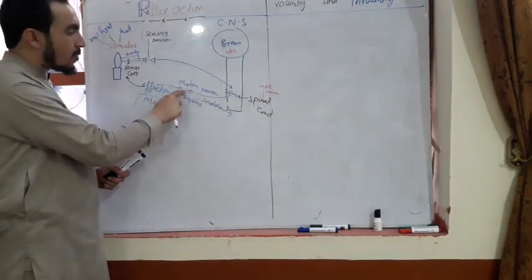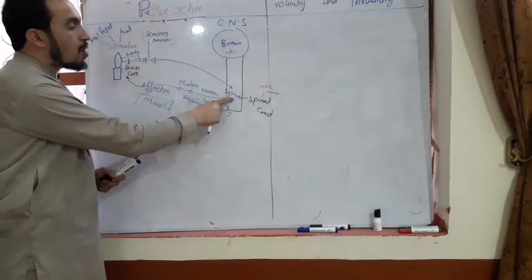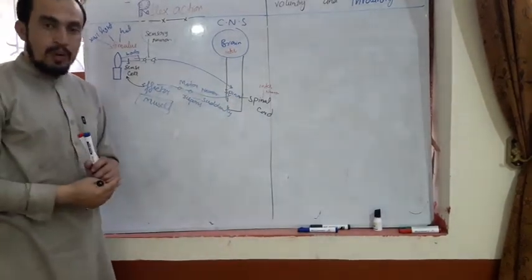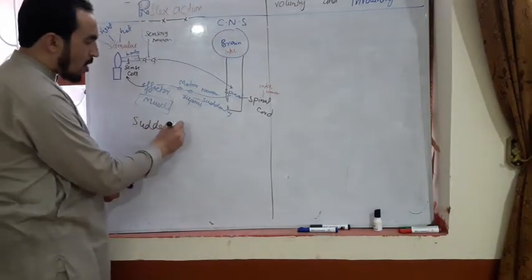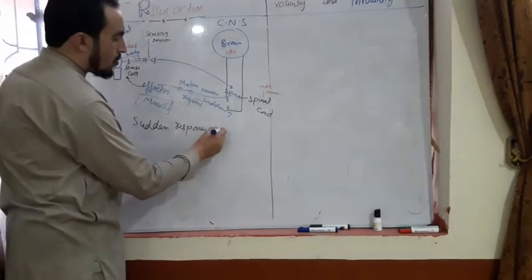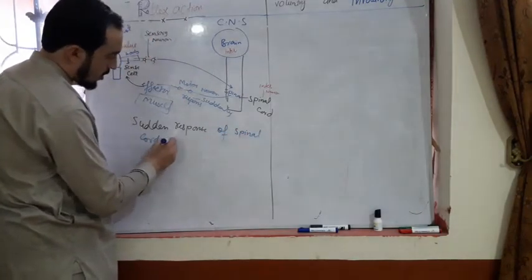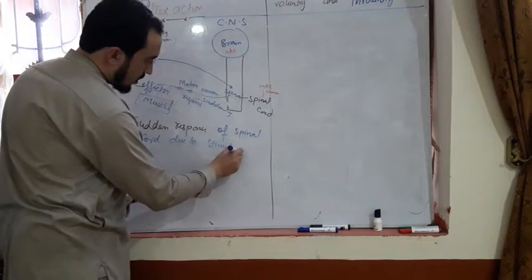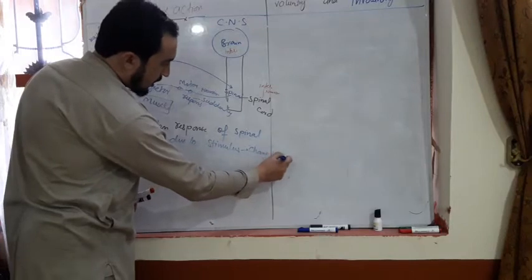This action occurs very suddenly, in very few parts of a second. It is performed by the spinal cord. Later, the brain is also informed. So a sudden response of the spinal cord due to a stimulus will change the body structure.